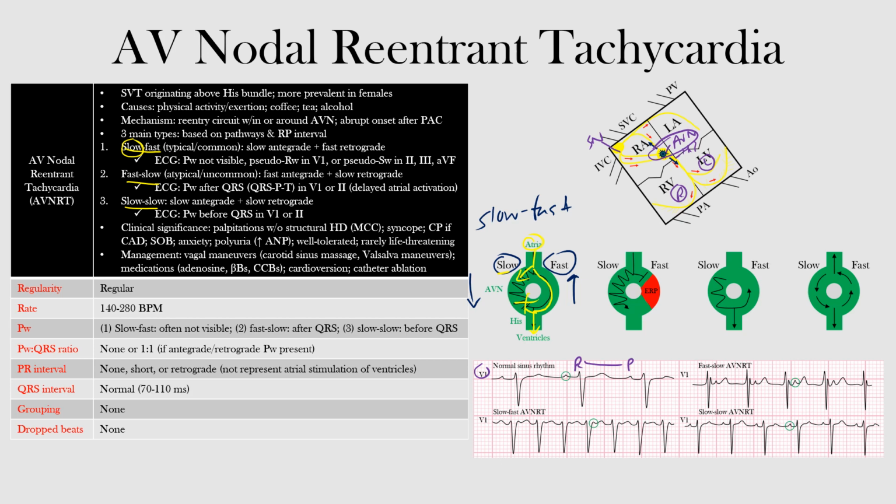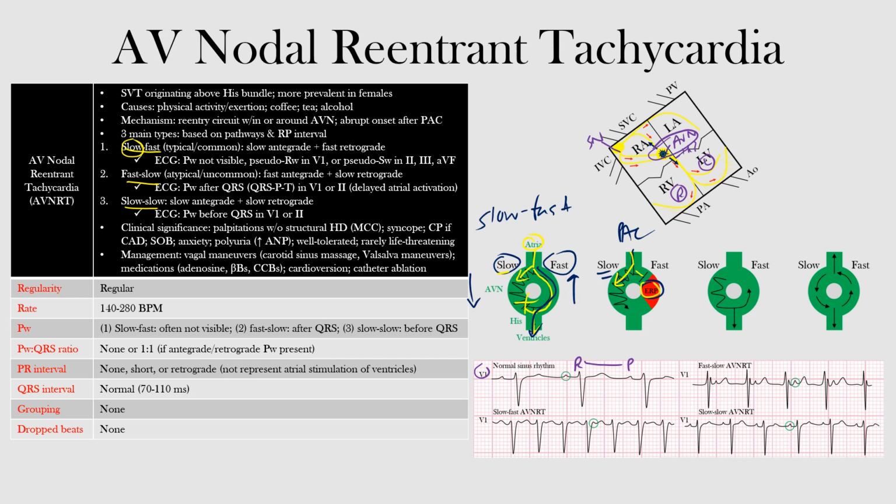Now imagine that there's a premature atrial contraction, or PAC, and because the slow pathway is able to receive an impulse, since its impulse was canceled out, the impulse will travel down the slow pathway. However, it won't be able to travel down the fast pathway because it's still refractory. We said the fast pathway was the one that was able to get around and go towards the ventricles, and because of that, it's still refractory. So we have a PAC, a premature atrial contraction, coming earlier than expected, and because the slow pathway is able to receive an impulse, it will go down the slow pathway, and not be able to go down the fast because of the refractory period that it's still in.